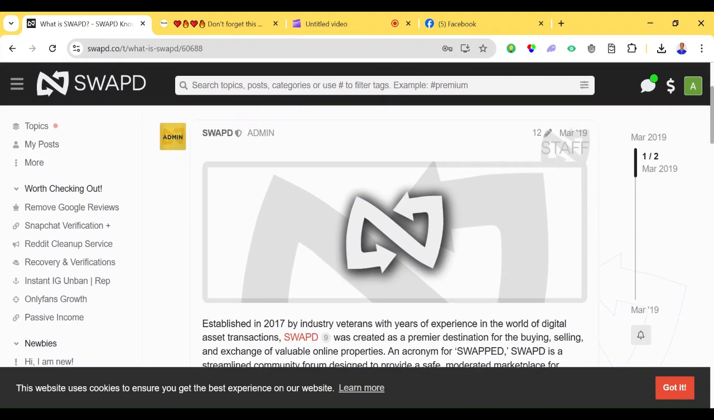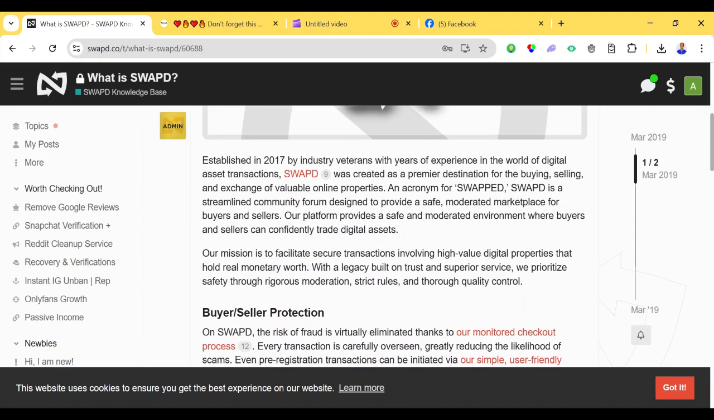As you can see, it was established in 2017 by industry veterans with years of experience in the world of digital asset transactions. Swapday was created as a premium destination for the buying, selling, and exchange of valuable online properties. SWAPD is a streamlined community forum designed to provide a safe, moderated marketplace for buyers and sellers. Our platform provides a safe and moderated environment where buyers and sellers can confidently trade digital assets.